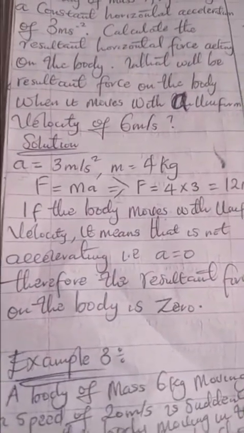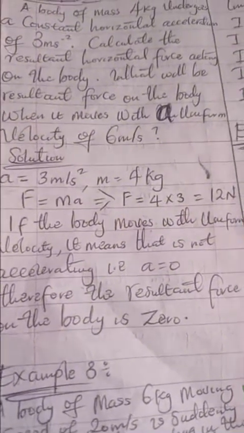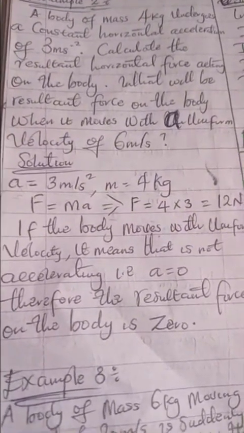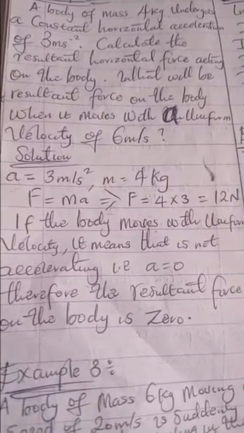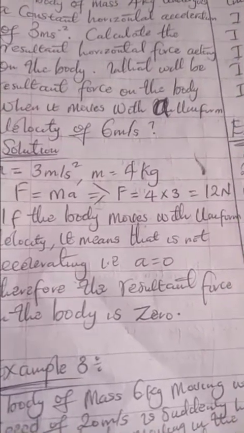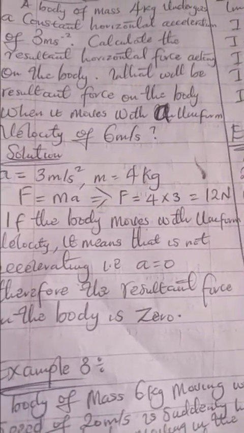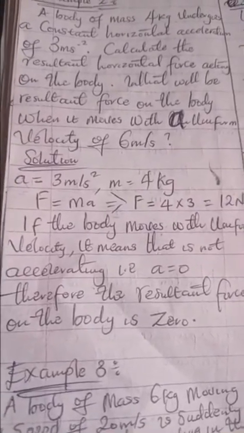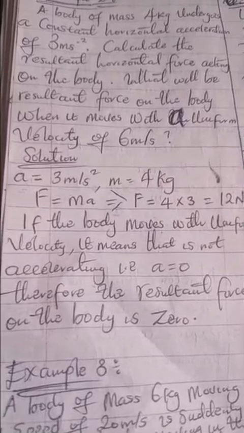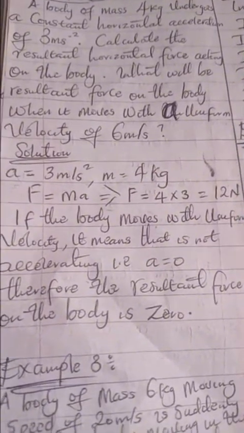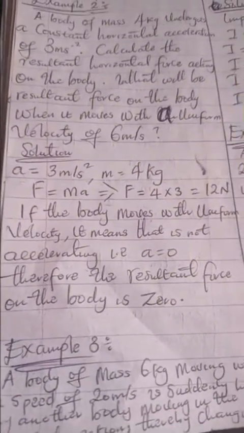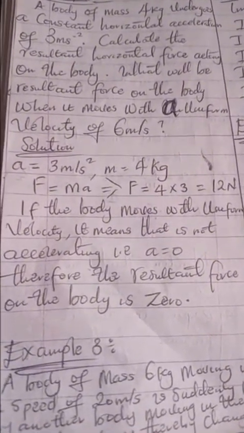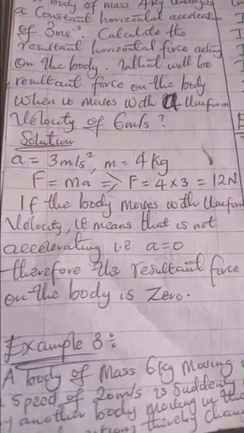We have a equals 3 meters per second squared and m equals 4 kg. We are to calculate the resultant force in the first instance, which is F equals ma. So F equals 4 times 3, which is 12 Newton. Now, we are to calculate the resultant force when the body moves with a uniform velocity of 6 meters per second. If the body moves with uniform velocity, it means that it is not accelerating. That is, a is equal to 0.